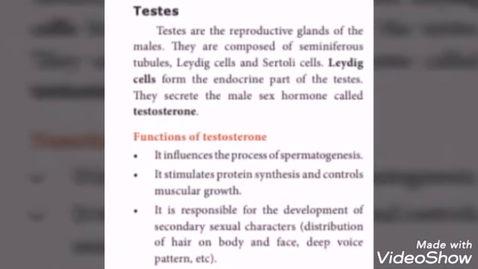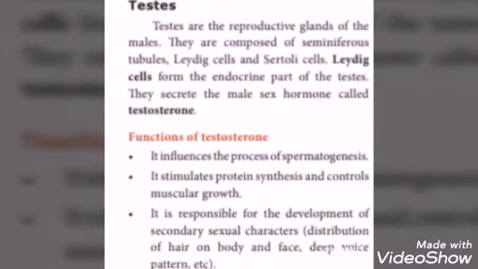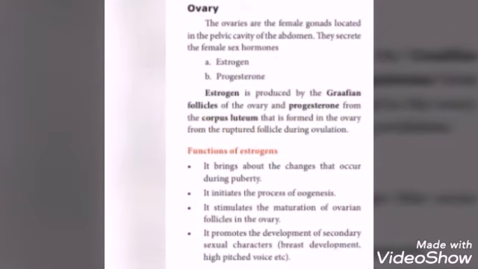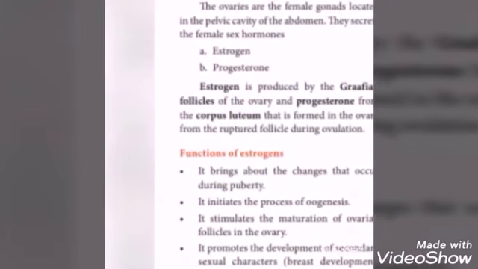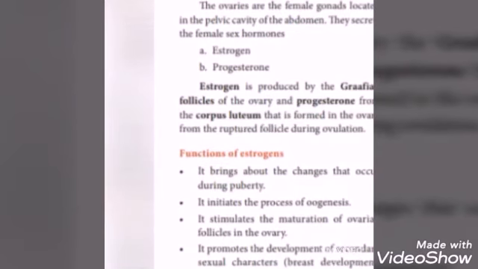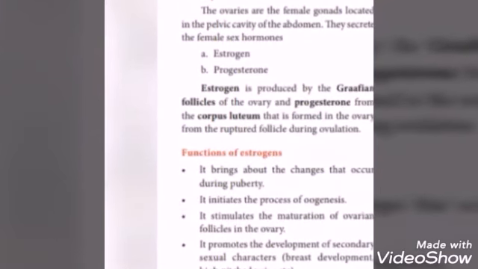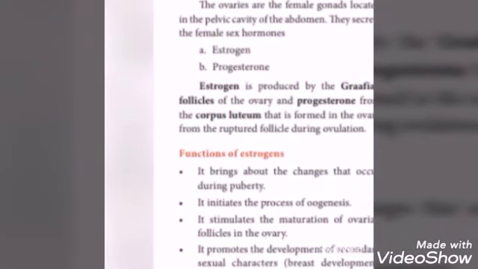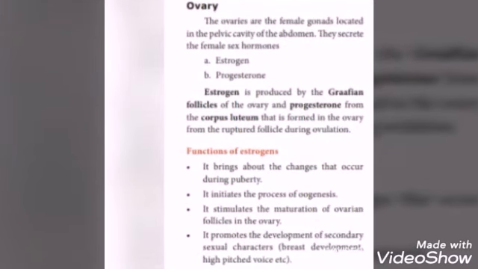Next one, ovary. The ovaries are the female gonads, female reproductive part located in the pelvic cavity of the abdomen. They secrete female sex hormones. Two female sex hormones are present, estrogen and progesterone. Estrogen is produced by the Graafian follicles of the ovary and progesterone from the corpus luteum, that is formed in the ovary from the ruptured follicle during ovulation. Already I told, release of an egg from the ovary is called ovulation.